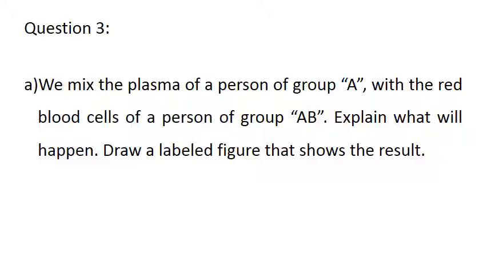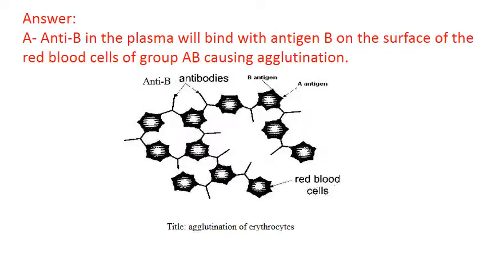So what will happen? Anti-B in the plasma will bind with antigen B on the red blood cell, causing agglutination. And we know how to draw it. So this is the answer: antibody B in the plasma will bind with antigen B on the surface of the red blood cells of group AB, causing agglutination.